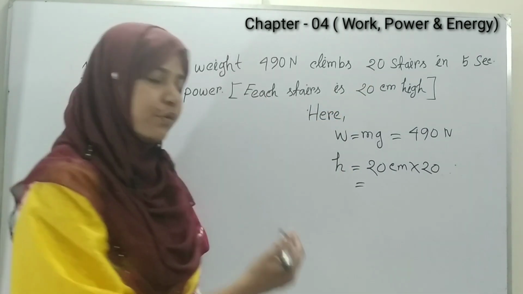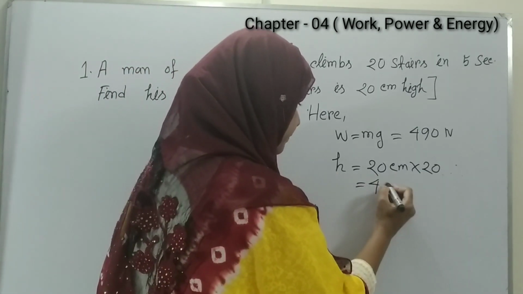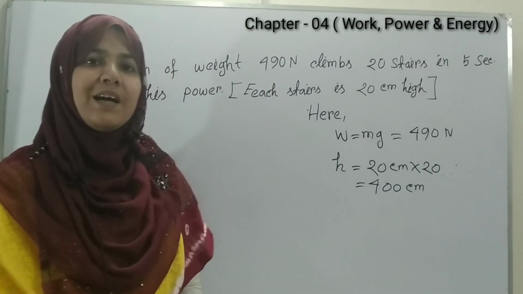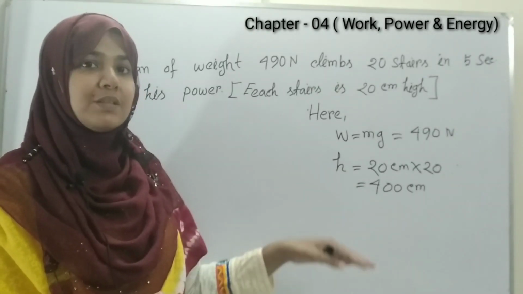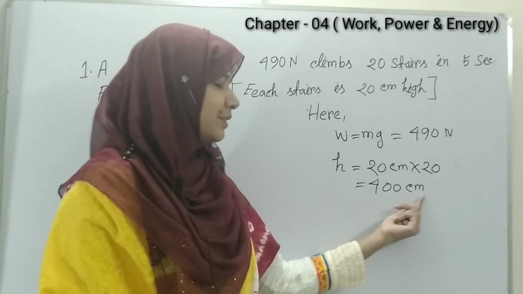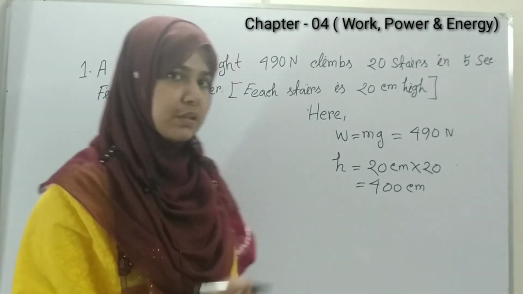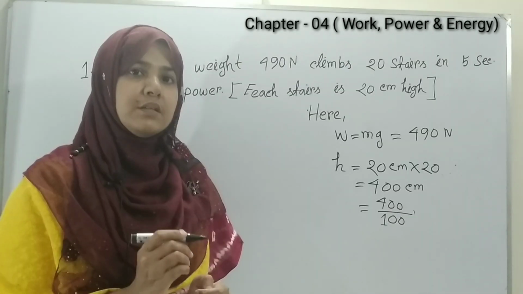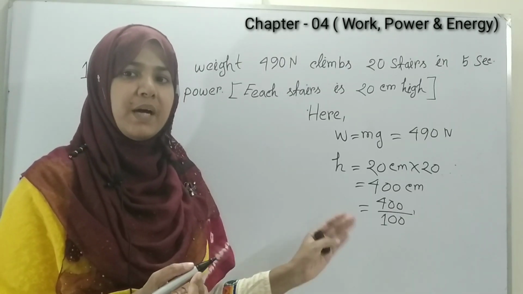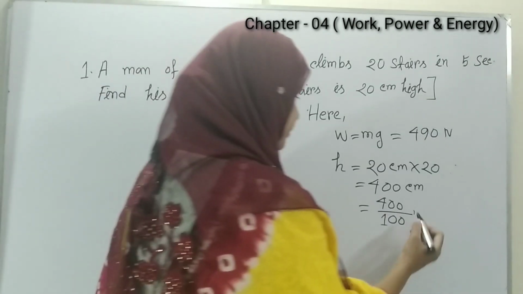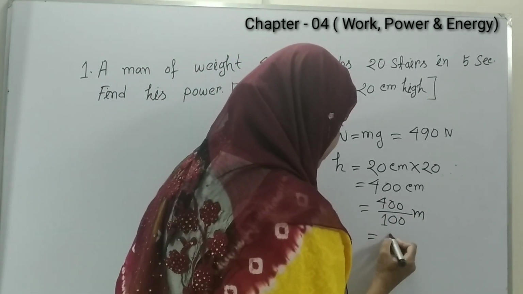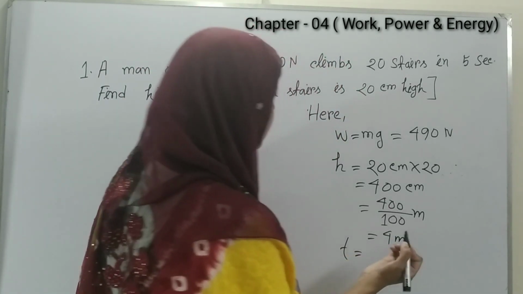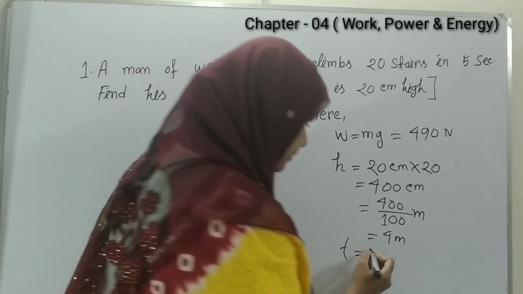So the total height is 400 centimeter. And we know that we can't use centimeter or CGS unit. We have to convert the CGS unit into SI unit. So to convert centimeter into meter, we have to divide by 100. That means 4 meter. Time equals 5 seconds.